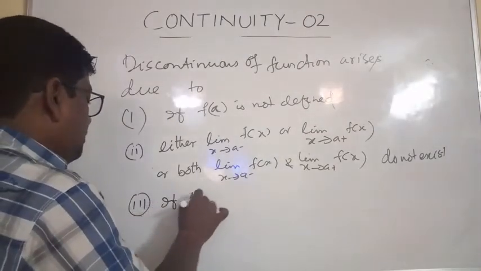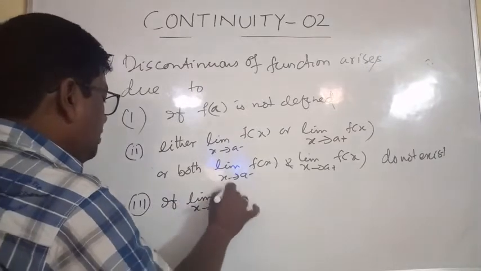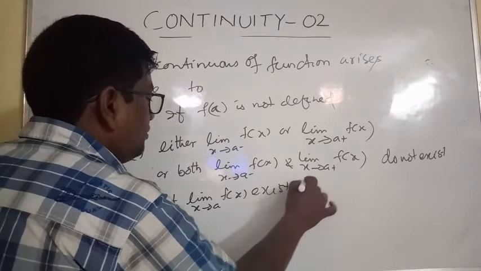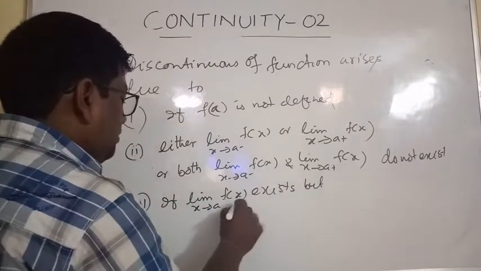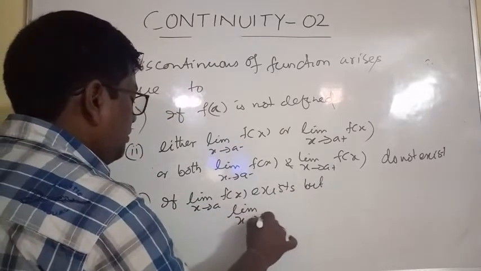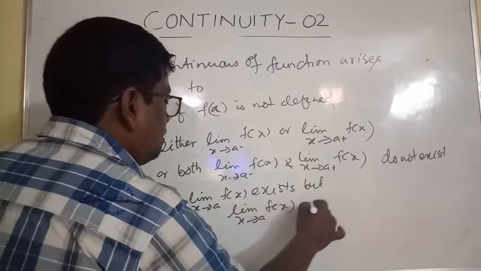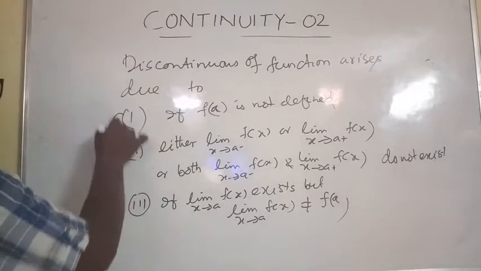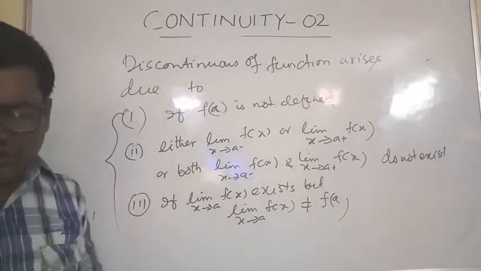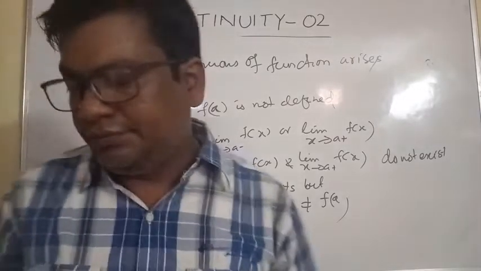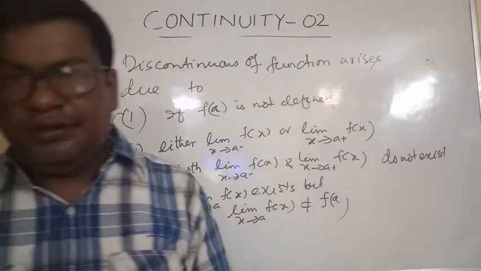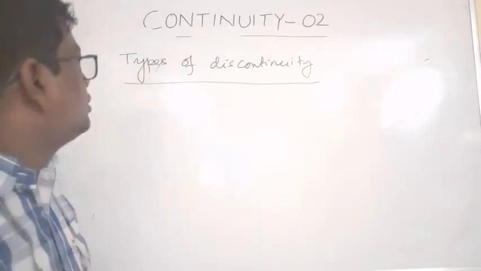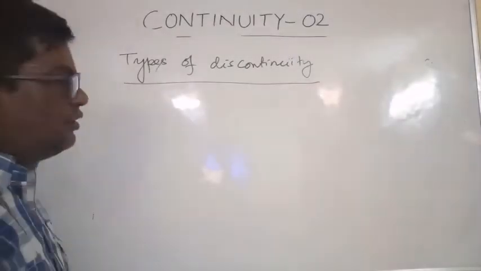if limit x tends to a of f of x exists, but limit x tends to a of f of x is not equal to f of a. Due to these three factors, the function may be discontinuous. Now let's discuss the types of discontinuity. Number 1,